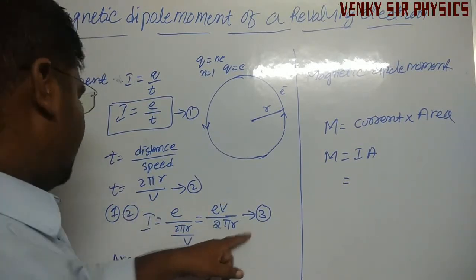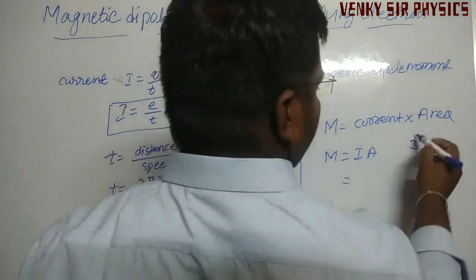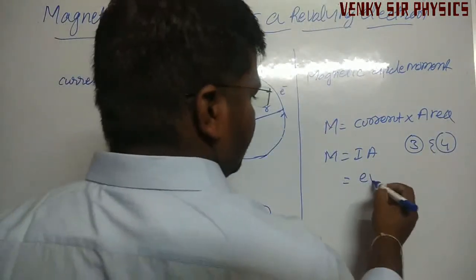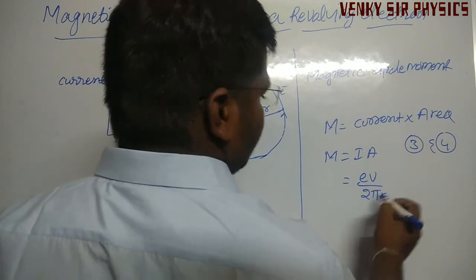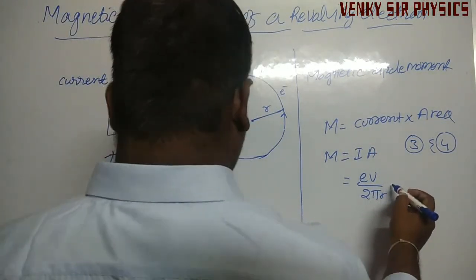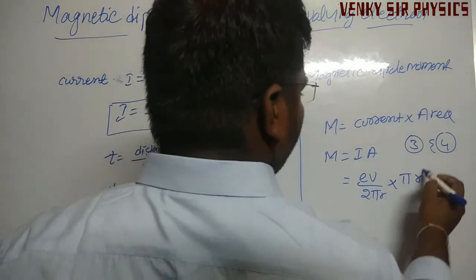From 3 and 4, current is EV by 2πr into πr².